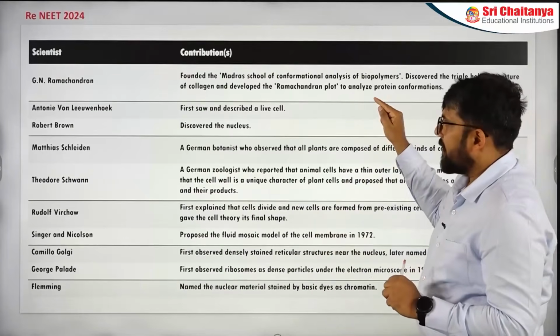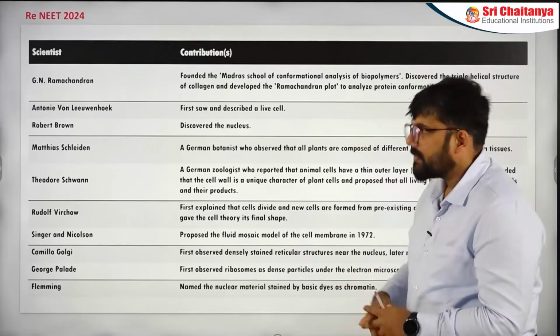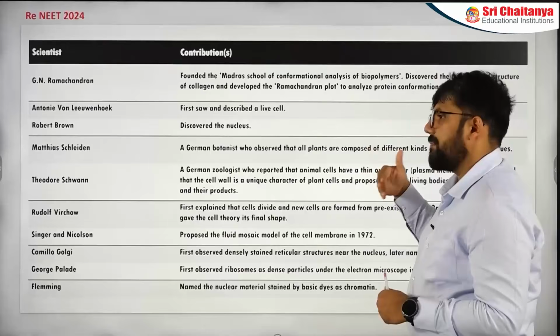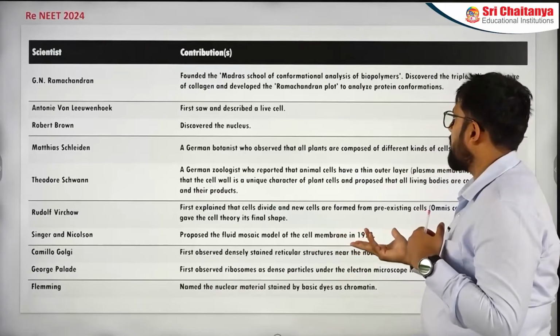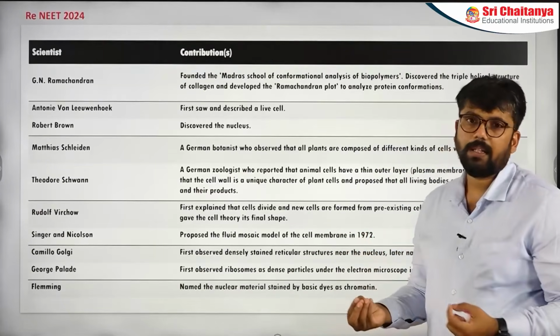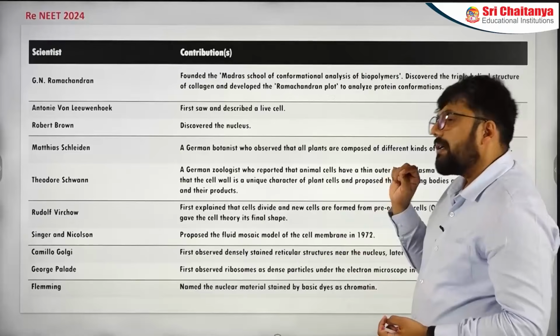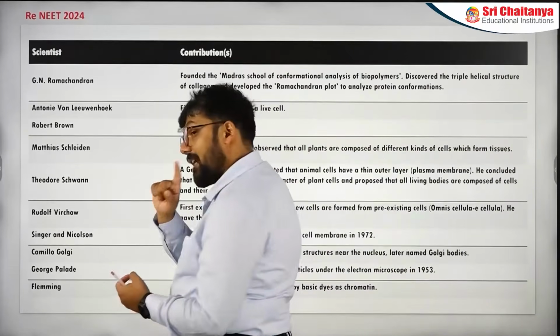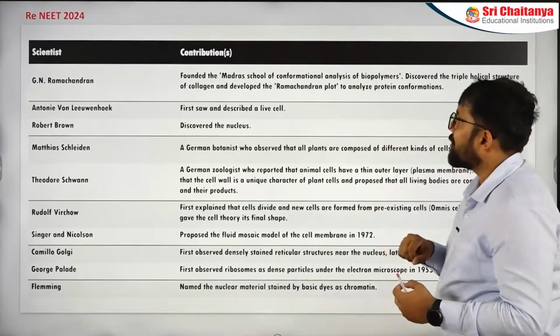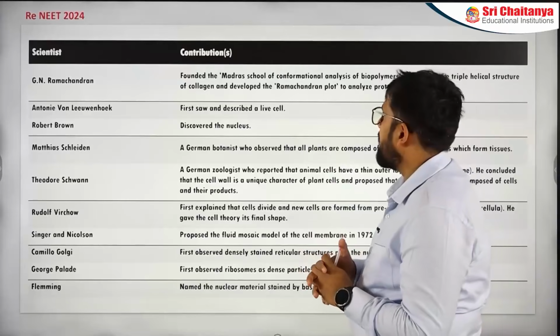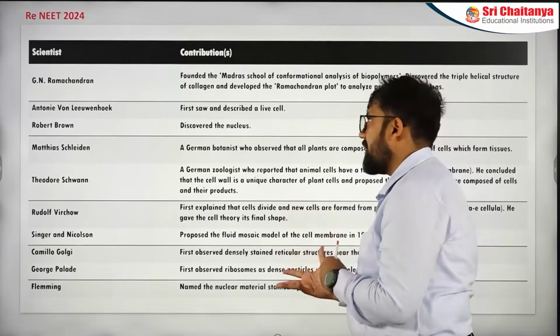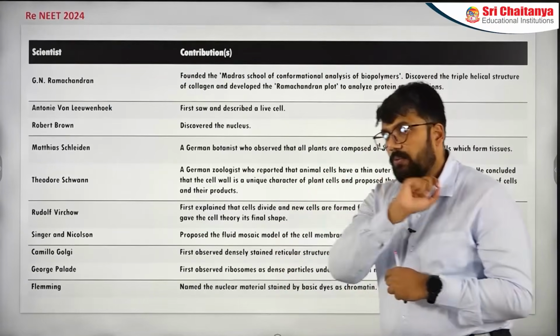So we have first Mr. G. N. Ramachandran. Main important points: the Madras School of Conformation Analysis and Biopolymers that he established, and the Ramachandran plot, a very important point. One small caveat in Ramachandran, I'll come to that later on. It's a very interesting point actually. Let's come to the next one. Who saw the first cell? Anton von Leeuwenhoek.